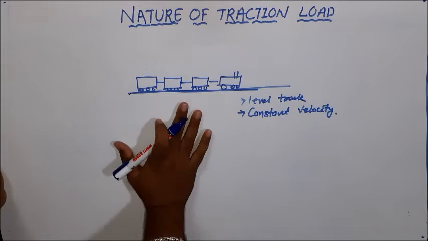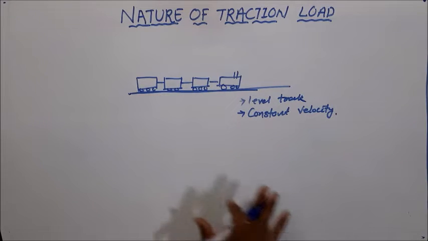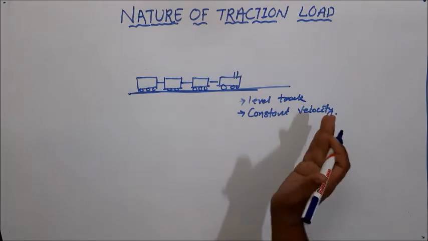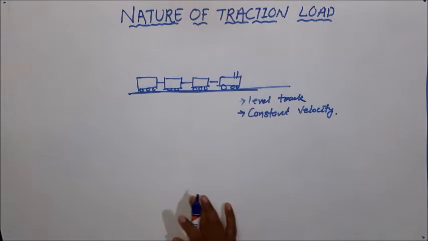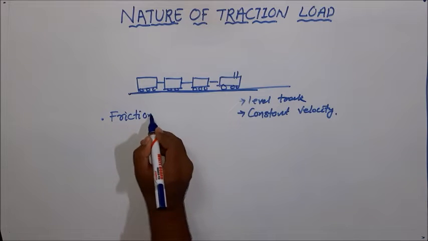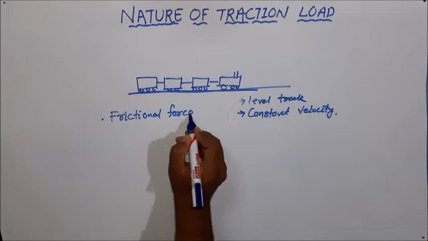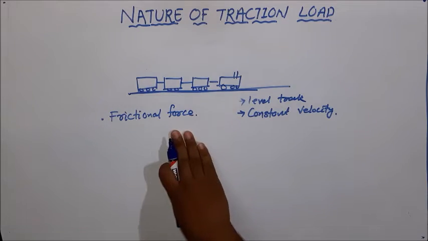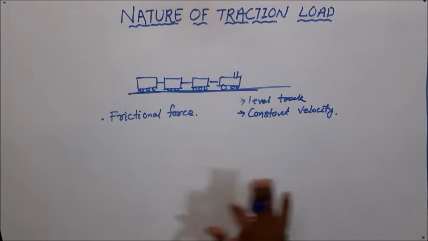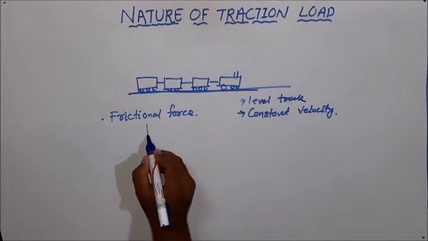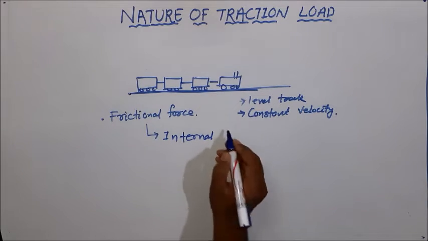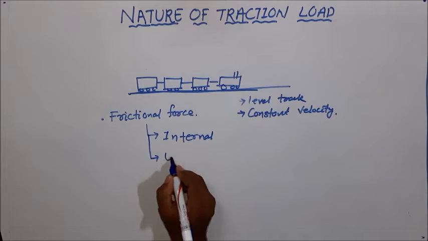there are some forces which may be developed by the train or by the atmosphere which actually oppose the moving of the train from one place to another place. That is called frictional force. The frictional force actually opposes the train moving from one point to another point. And this friction can be of two types. One is called internal friction and the second one is called external friction.